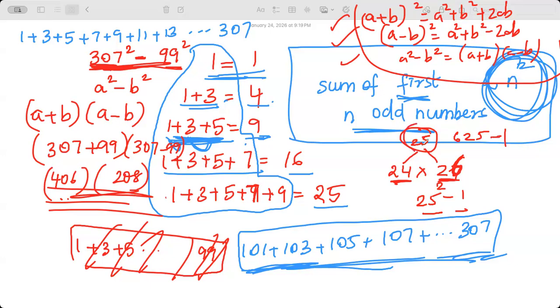How? You squared 25 to get 625, fine. And after that, what was the distance? 1, right? That distance squared you're going to subtract. Let me show you this. To calculate 24 times 26 quickly, go to 25, which is equidistant from both the numbers. Now just square this, 625.